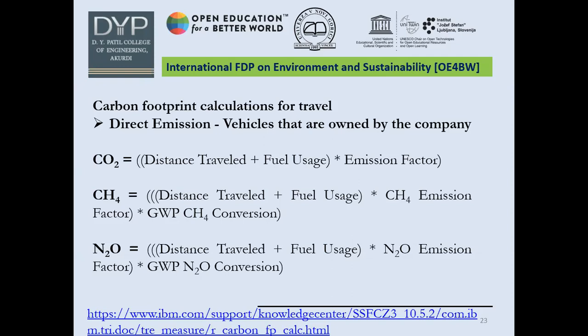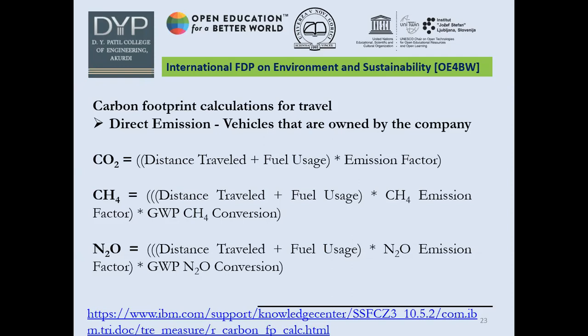And as soon as you go to CH4, there will be a new factor, that is the CH4 emission factor and global warming potential of CH4 conversion. Similarly, that is applicable for N2O. So this is the method for carbon footprint calculation for travel in terms of direct emission.